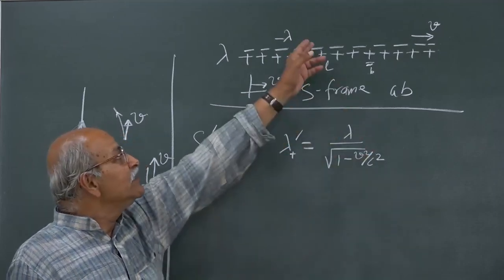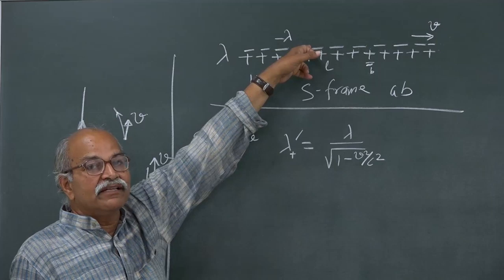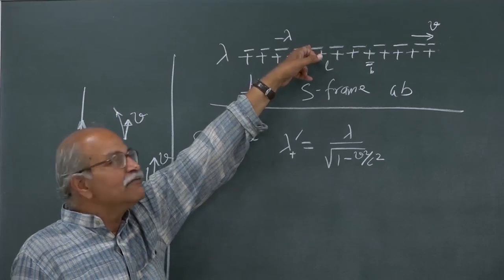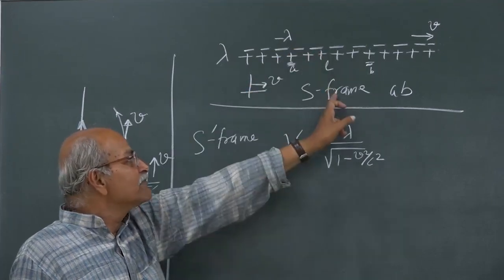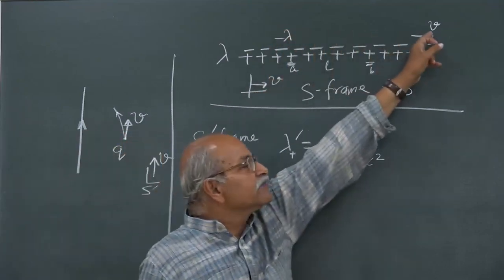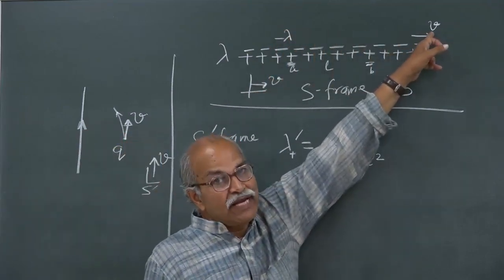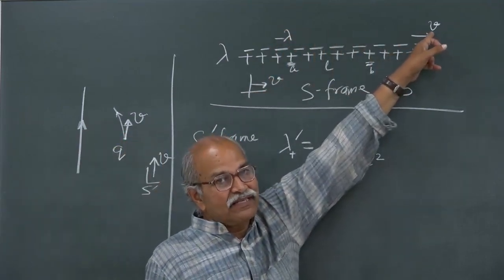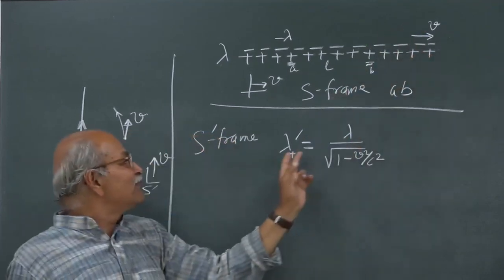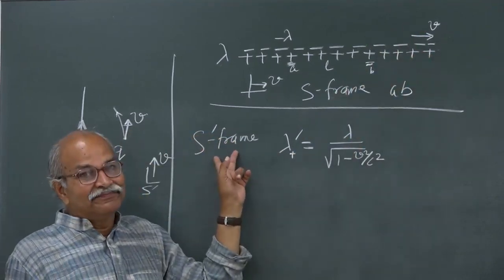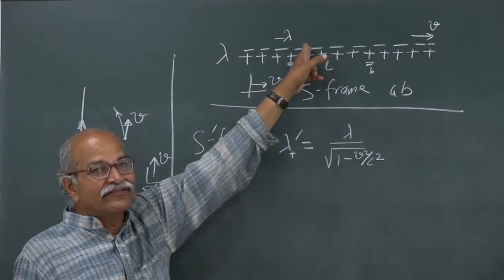Now, look at the negative charge line. The negative charge line in the S frame is moving with a velocity v towards the right, towards the positive x direction, and therefore, as seen from the S prime frame, this is at rest.